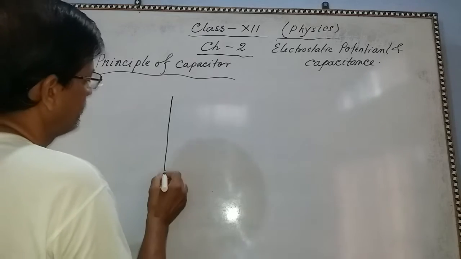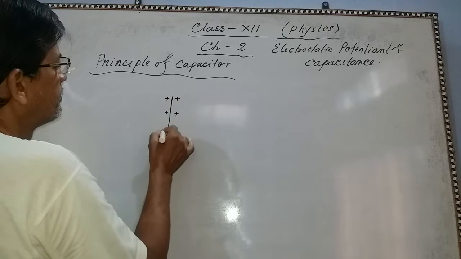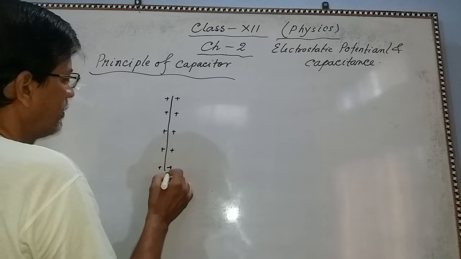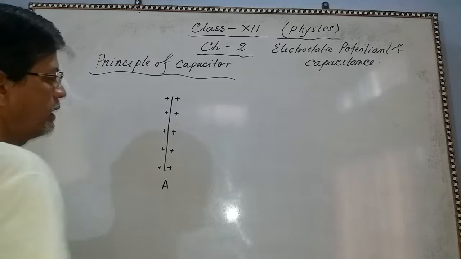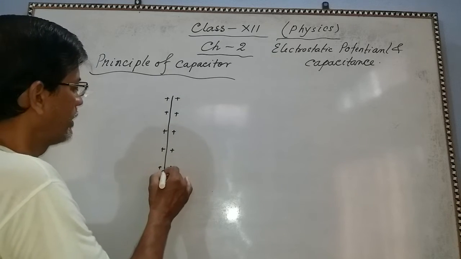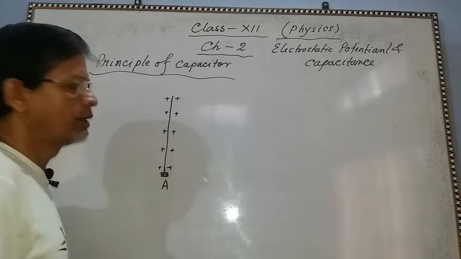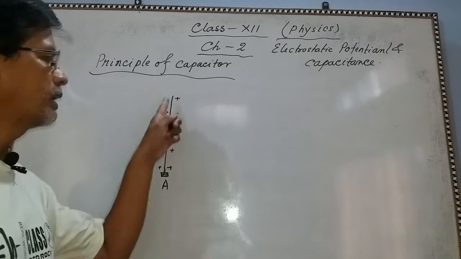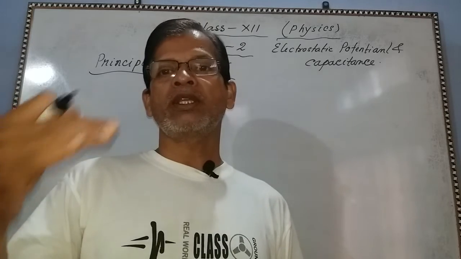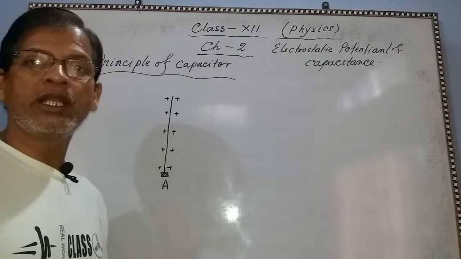Say this is A, this is positively charged, so this is conductor A, and it is insulated, otherwise charge will go to the earth. So first we have taken a conductor A which is fully charged. If excess charge is given, it will leak. So it has got maximum potential.